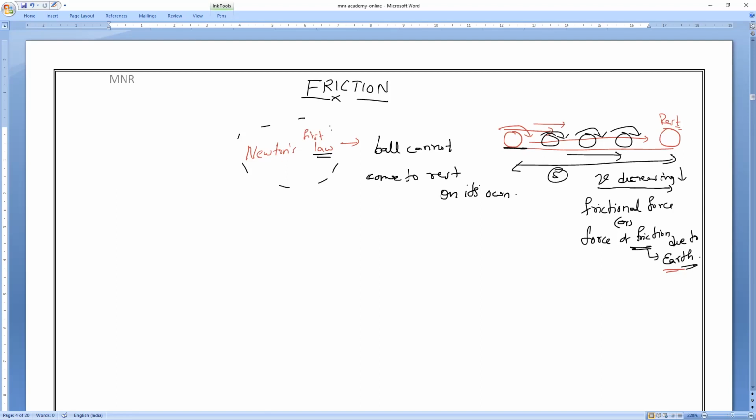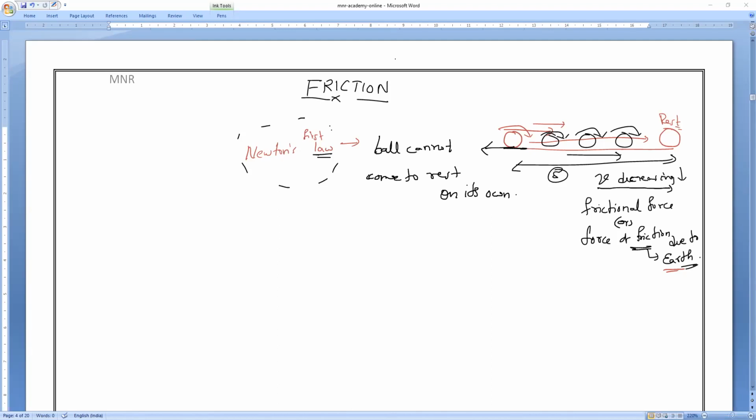Because this force acts in the opposite direction of motion, does it make the body accelerate or decelerate? Everybody respond. Deceleration. It causes the ball to decelerate.